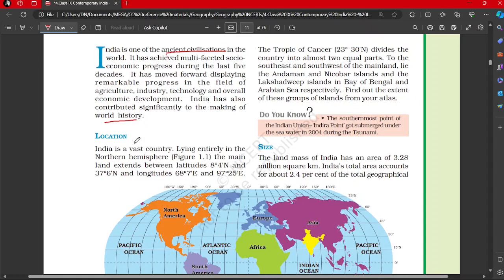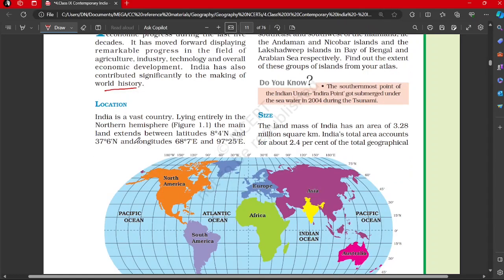Location. India is a vast country lying entirely in the northern hemisphere. So that we all know. This is the equator, right? And in the northern hemisphere, here it is, India in yellow color. The mainland extends between 8 degree 4 minutes north and 37 degree 6 minutes north. Now this is important data that will again repeat. 8 degree 4 minutes north will be the southern part, and 37 degree 6 minutes north would be the northern extent of India.